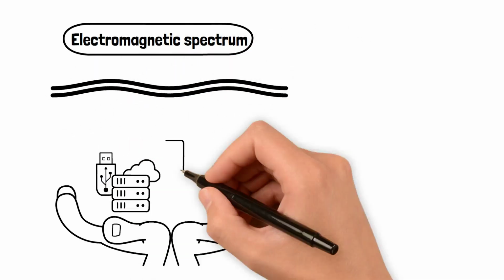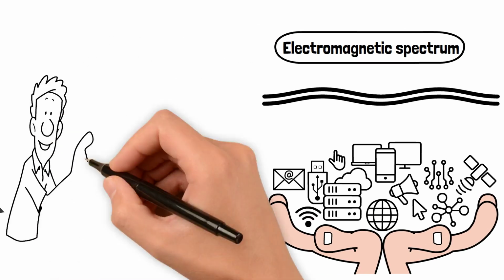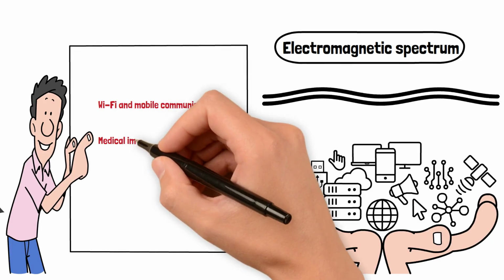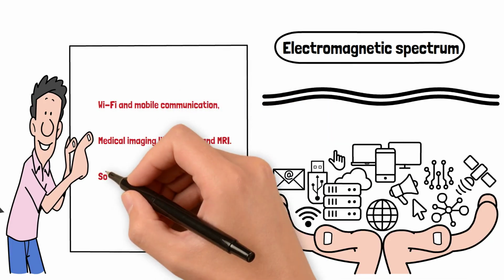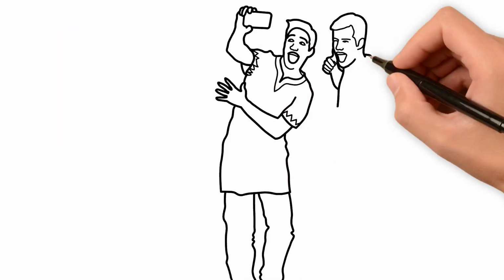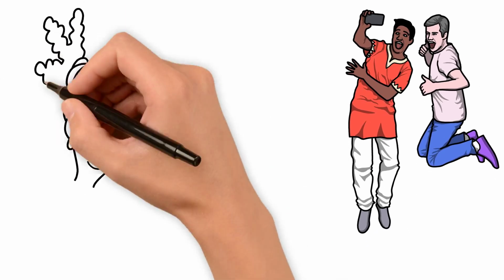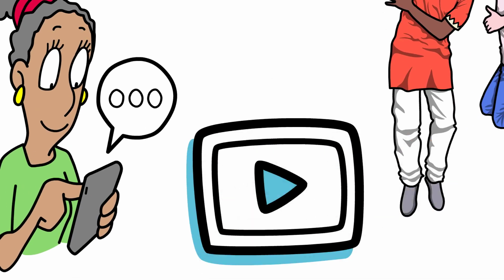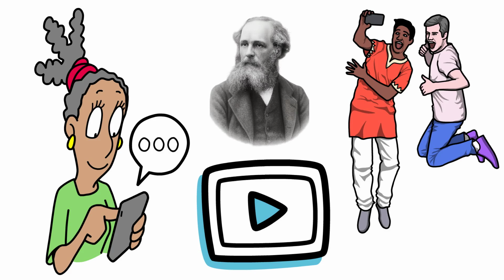Radio and television signals. Wi-Fi and mobile communication. Medical imaging like X-rays and MRI. Solar energy and laser technology. Every photo you take, every message you send, and every video you stream rides on the invisible waves described by Maxwell's equations.